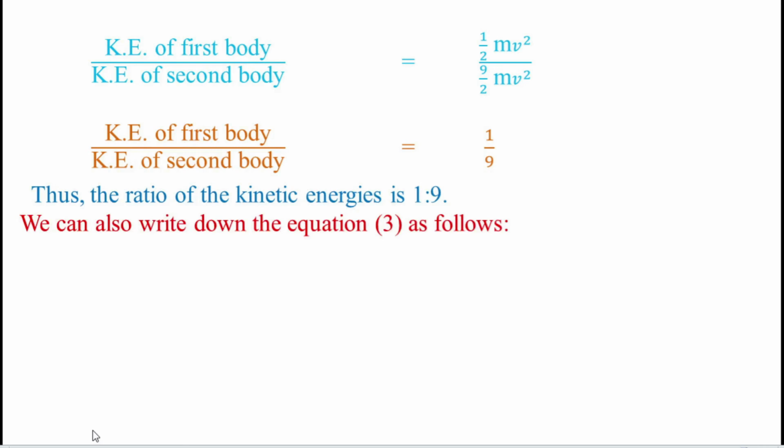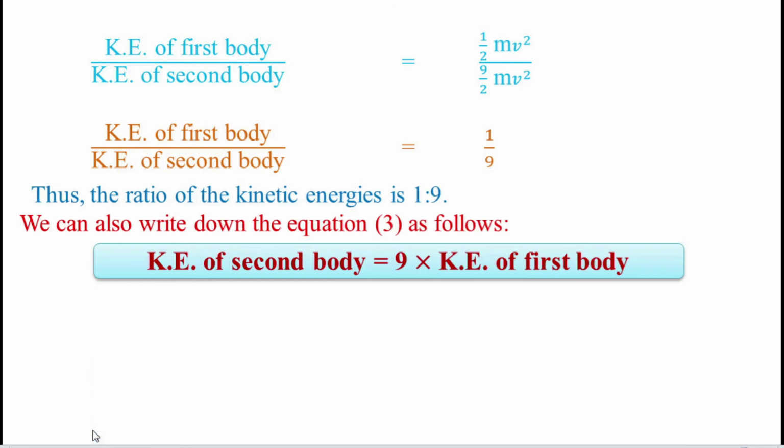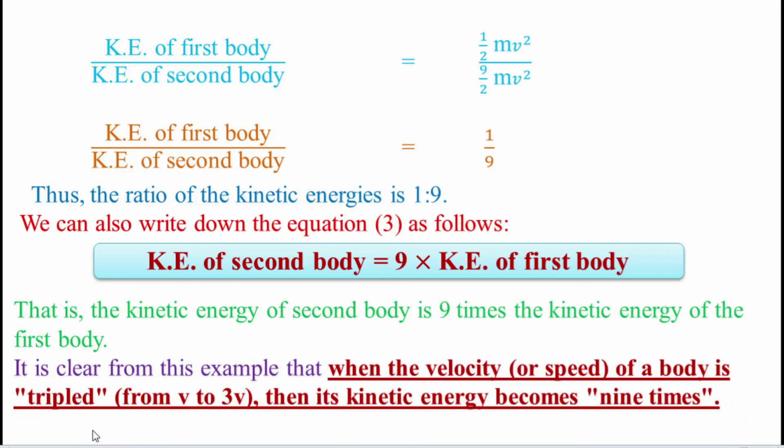So students, we can also write the equation 3 as follows. Just we can rearrange these formulas like this. Kinetic energy of the second body is equal to 9 into kinetic energy of first body. So that is, kinetic energy of the second body is 9 times the kinetic energy of the first body. So students, from this numerical problem, it is clear from this example, when the velocity or speed of a body is tripled from v to 3v, then its kinetic energy becomes 9 times.